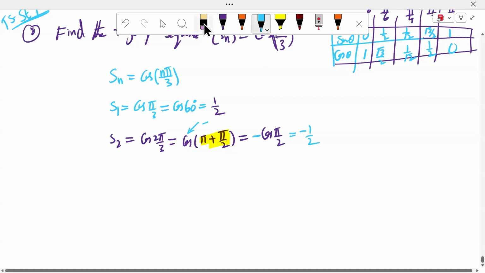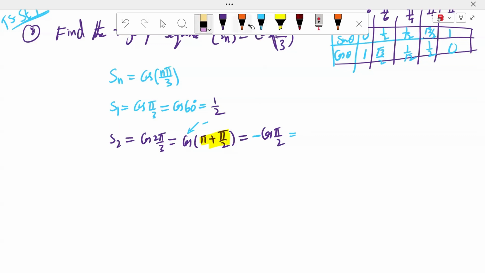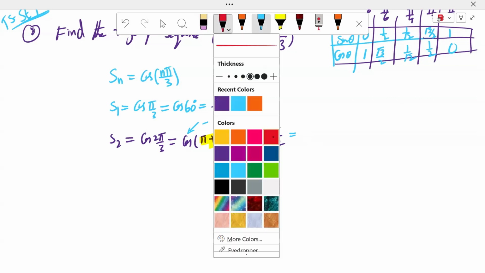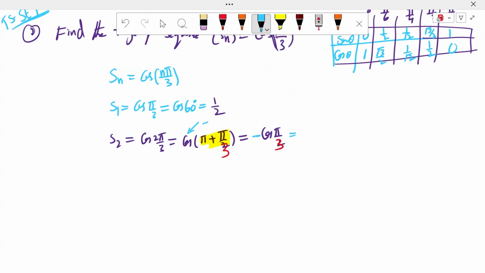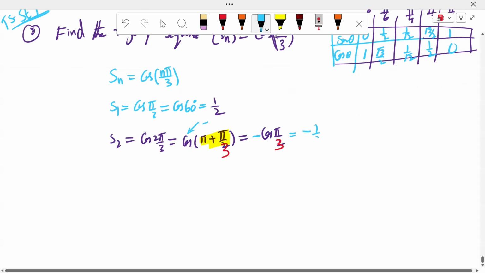What is cos π by 2 value? It is 0. Is it clear? Cos π by 2 value is 0. Now it is 5π by 3. What is the cos 5π by 3? Minus 1 by 2. Very good. Put n is equal to 3.